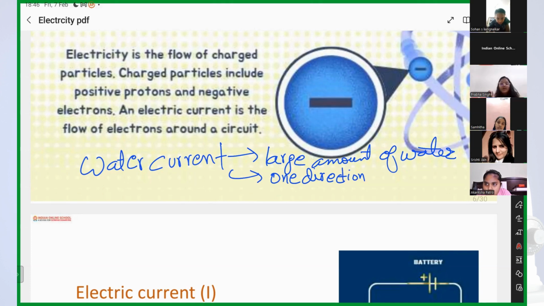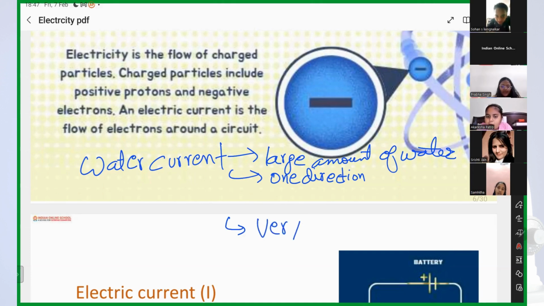So, okay, water current: the first condition is the water should be in large amount, right? What about the second condition, Akansha? All the water must be flowing in one direction. Very good. And the third condition is the speed should be very slow or very fast? Very fast.